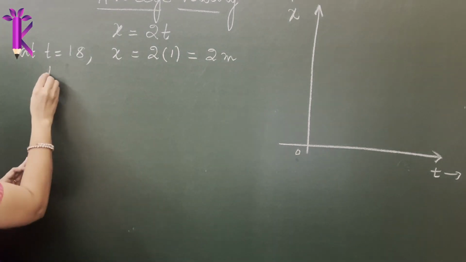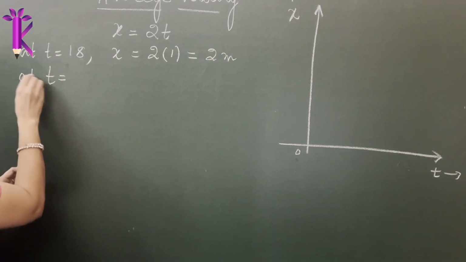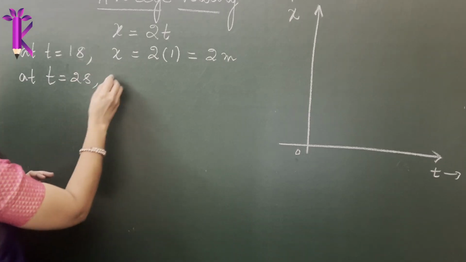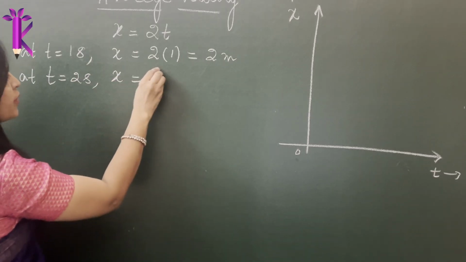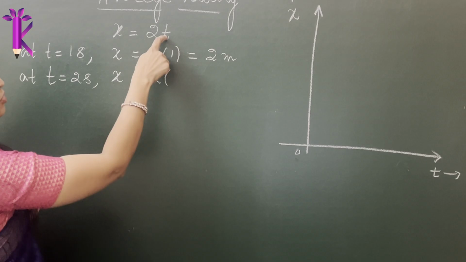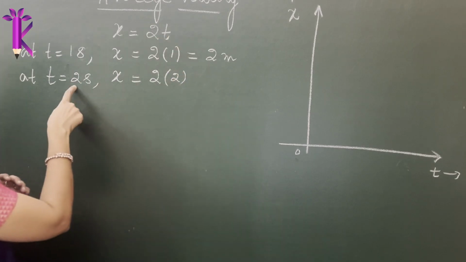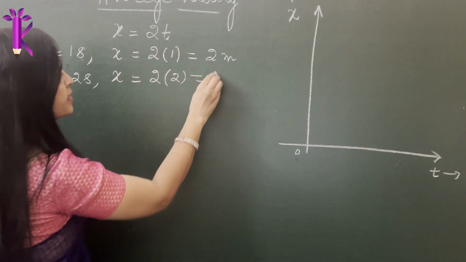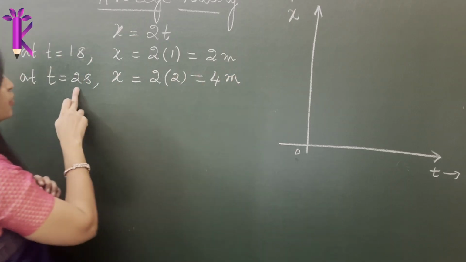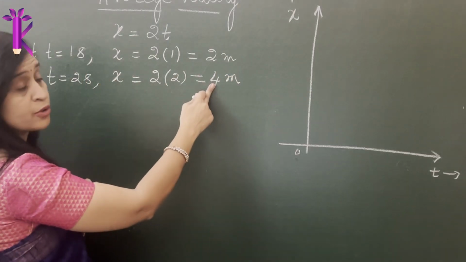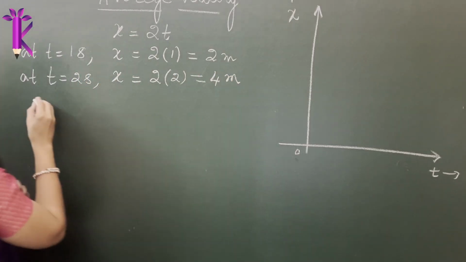Now at t is equal to 2 seconds, what will be the value of x? x will be 2 times 2, because the value of t is 2 here. 2 times 2 is 4 meters. So at 2 seconds, x covers a displacement of 4 meters.